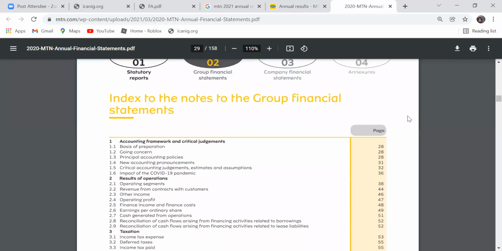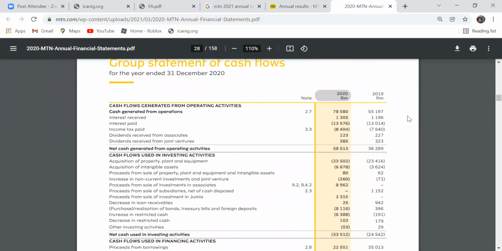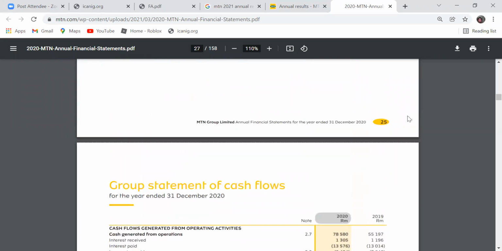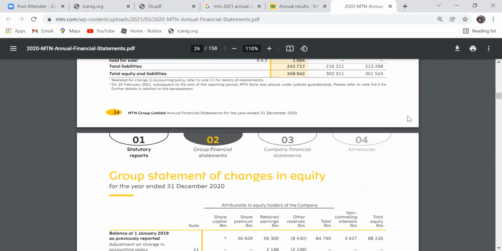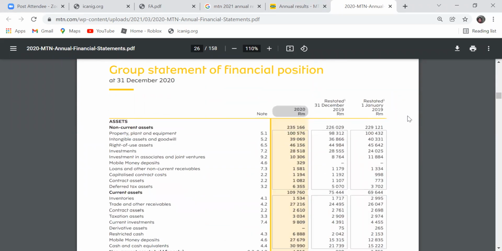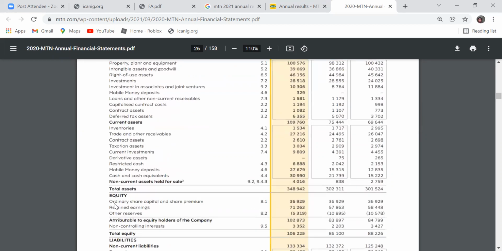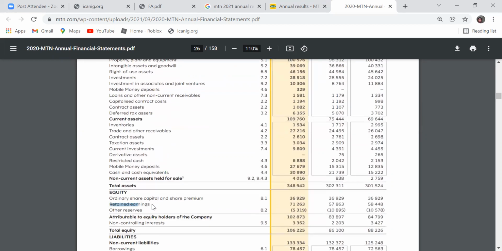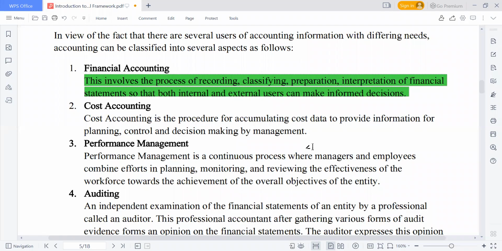If you're able to look at this financial statement, you can see, oh, this is a cash flow statement. You're able to assess what profit this particular company has made during this year, and you're going to see it in their retained earnings. This is their undistributed profit, the profit they have at this particular time. With this information, you can make an investment decision of whether to invest in this company or not. If you are an existing shareholder, whether you are going to increase your investment or sell, financial accounting will provide such information.